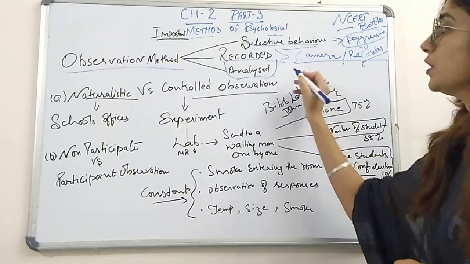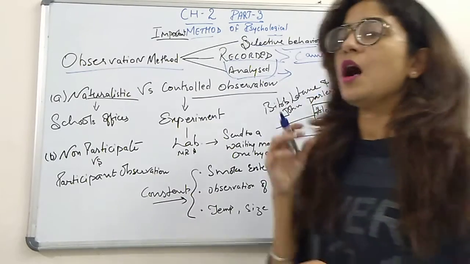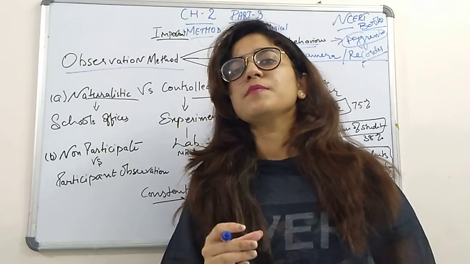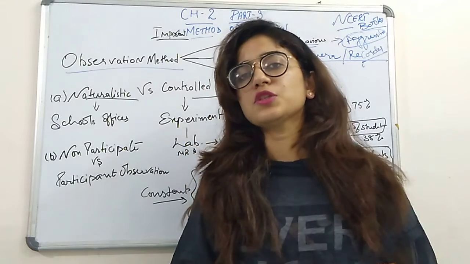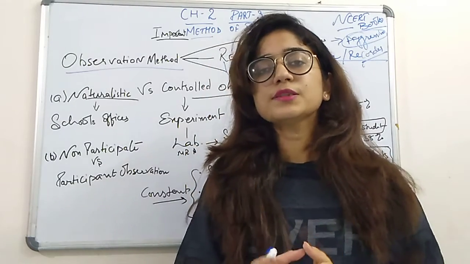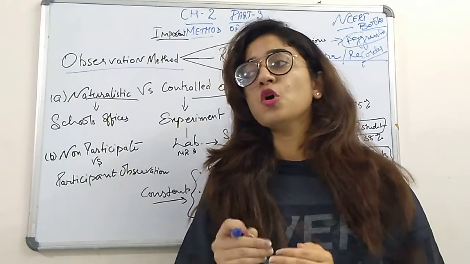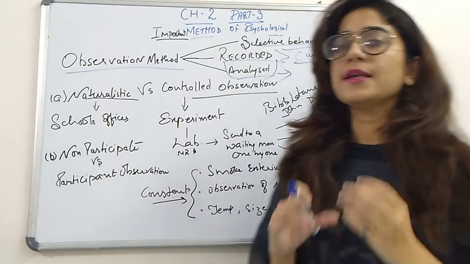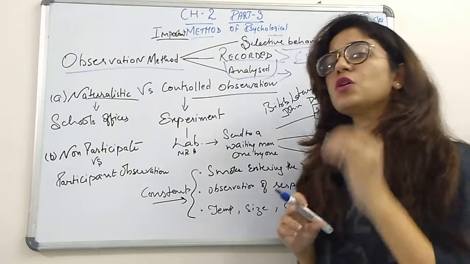Now we analyze whatever we have recorded, and we analyze the behavior on the perspective on which we selected it. Like a person's aggressive behavior is seen in a particular situation, whether he shows his aggressive behavior at home or in school, then we analyze that person on that basis.